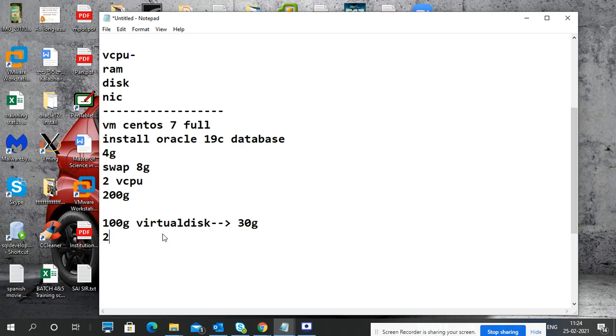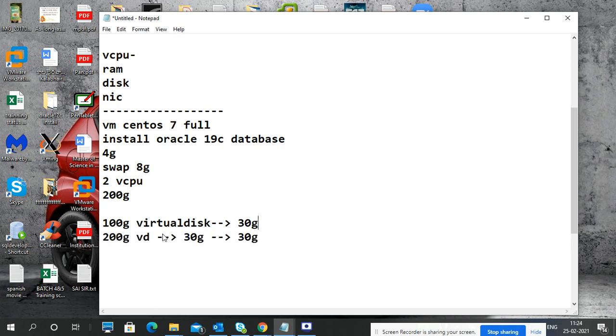For example, I took a 200 GB virtual disk and you put 30 GB of data. Same, how much space it occupies in the actual hard disk is 30 GB only. There is no difference. If you take 100 GB or 200 GB or 500 GB or 1 terabyte, the only consideration is how much data you keep in that disk. That is the only thing.